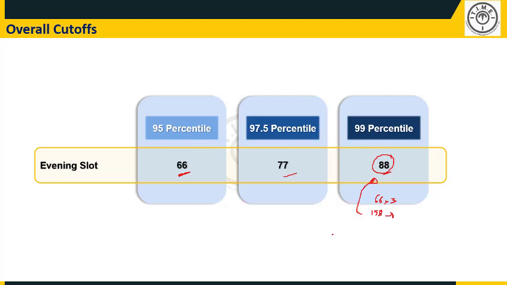That is broadly the difficulty level. This is how the CAT cutoffs have hovered, 99 percentile somewhere around the 50 percent range. This is also in the same range. So overall, this slot can be said to be representative of the CAT exam across the years broadly.